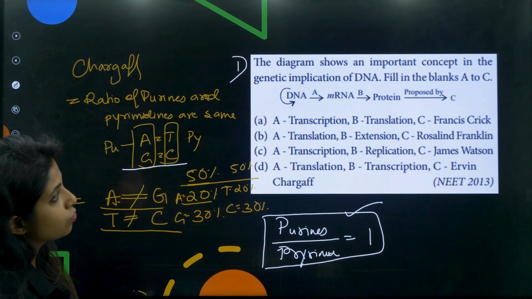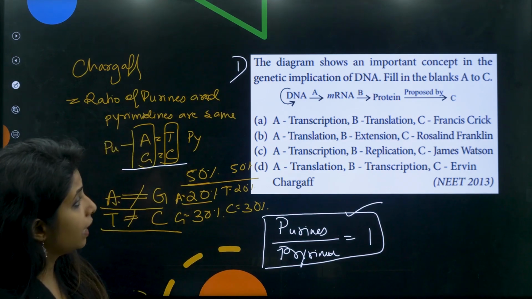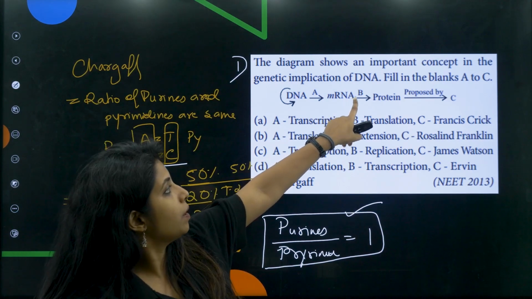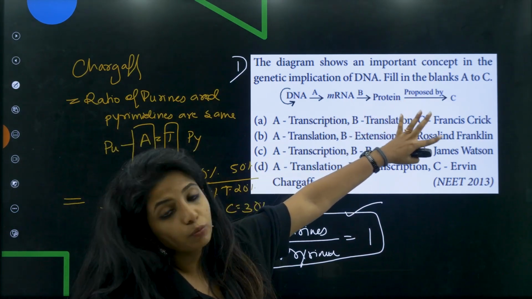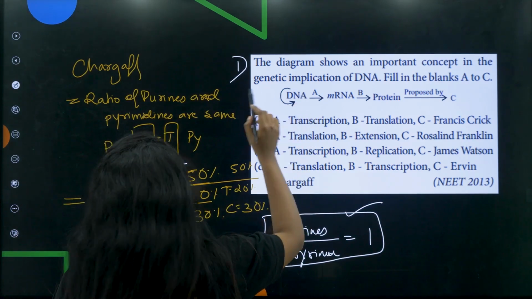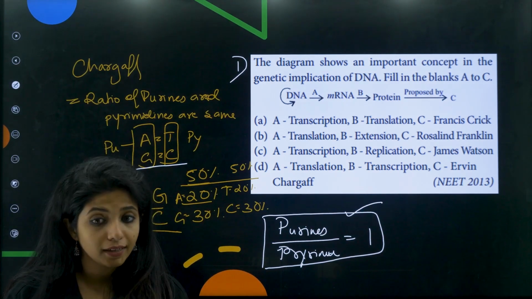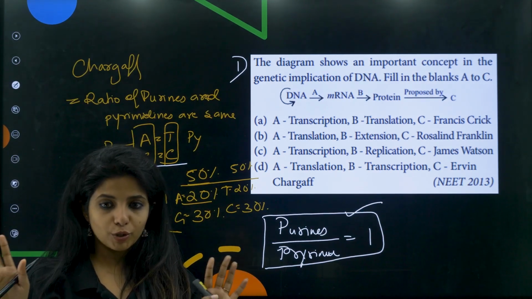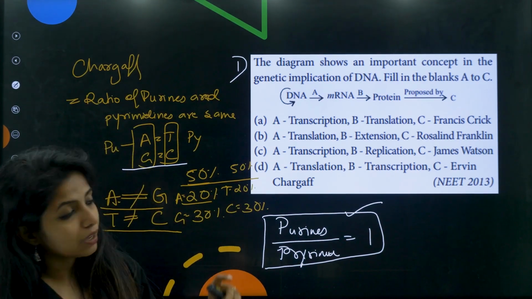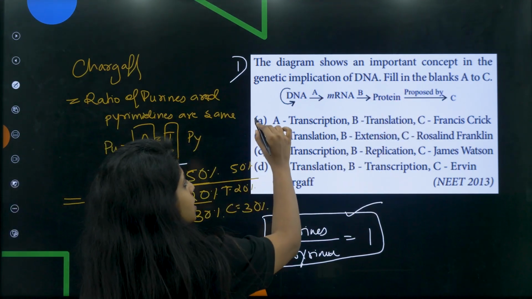The diagram shows an important concept in genetic information of DNA. Fill in the blanks. So, A is this, where DNA is forming the mRNA. B is this, where mRNA is forming the protein, and this whole thing was proposed by whom? That is C. Tell me. So A is what, children? When DNA is giving its information to mRNA, you are not translating the information. Translation is done later on, right? So the initial thing that comes is transcription. So A has to be transcription, B will be translation. It was proposed by none other than Francis Crick. So this is the correct answer.